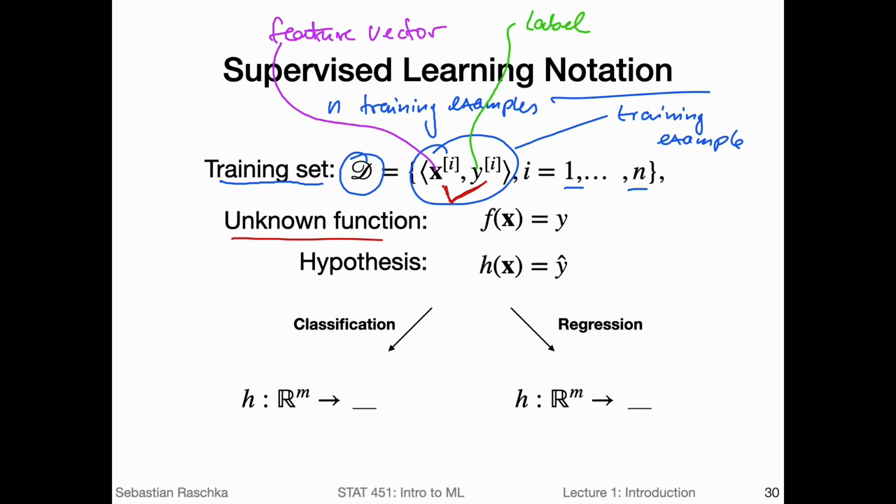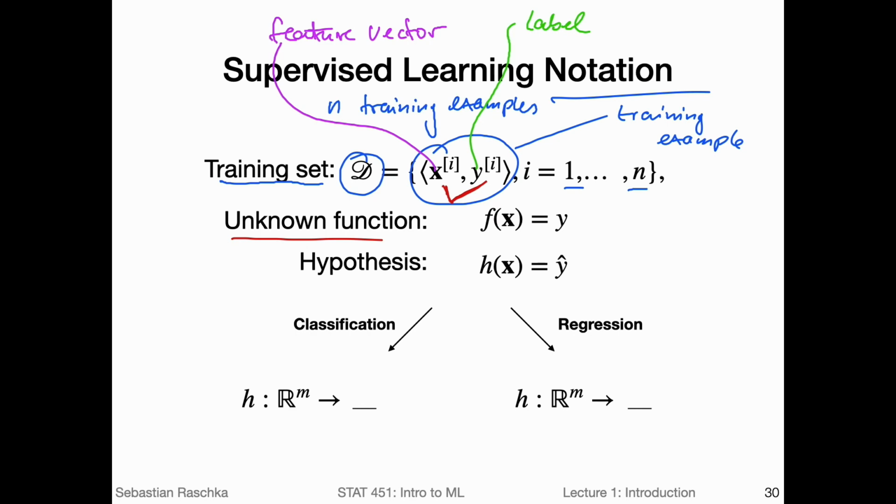So in that case, the human would be the function providing these labels. But again, if you would ask a human how the human would assign spam and non-spam, this is kind of a function that you can usually not describe in words. You just recognize, okay, this is spam and this is not spam. So there's usually some underlying unknown function or natural phenomenon that assigns these labels to the features.